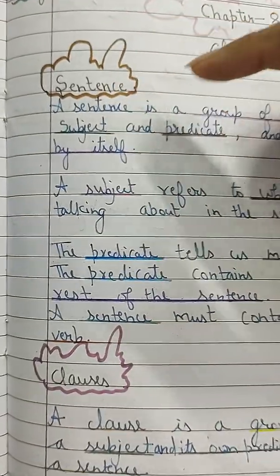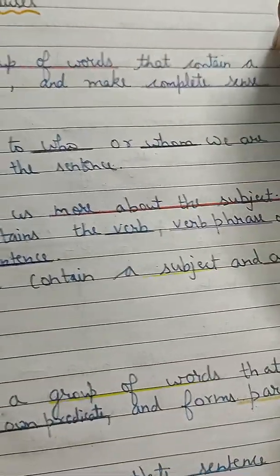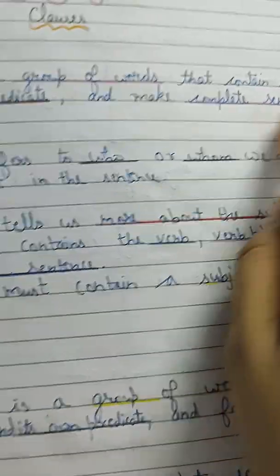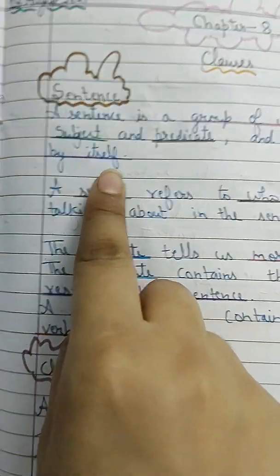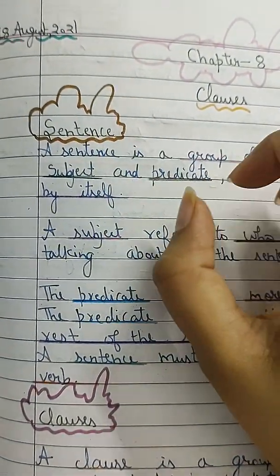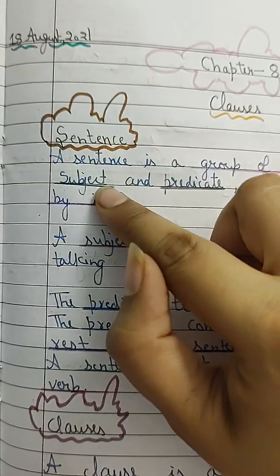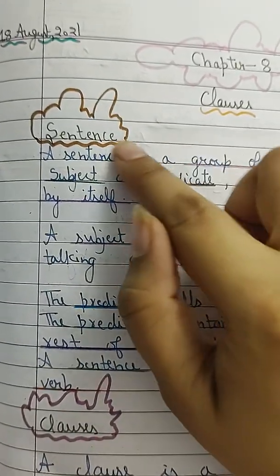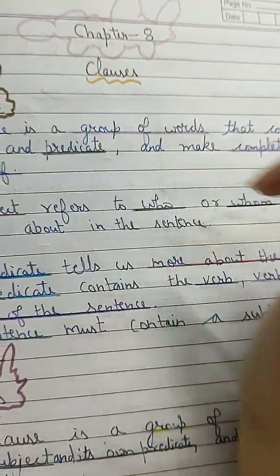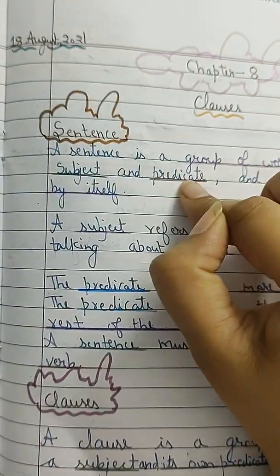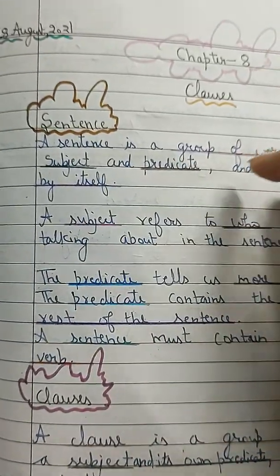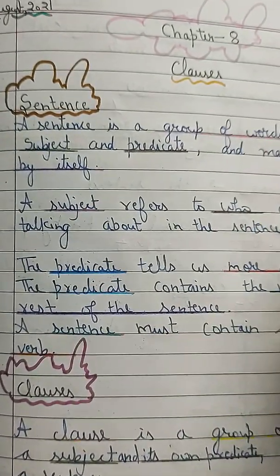A sentence is a group of words that contains a subject and a predicate and makes complete sense by itself. So, as you know, what is a sentence? A sentence is a group of words and it will always have a subject and a predicate. What is subject, what is predicate, we will discuss later. Firstly, it will make complete sense by itself. If you write a sentence, you can understand what he or she wants to say.